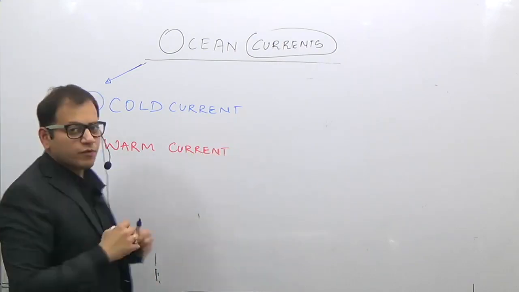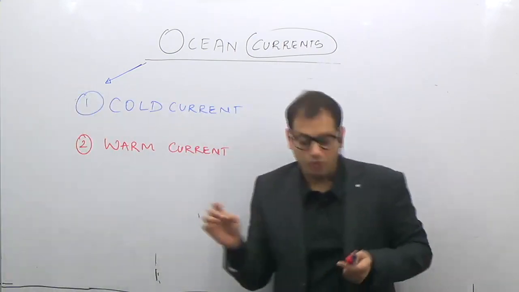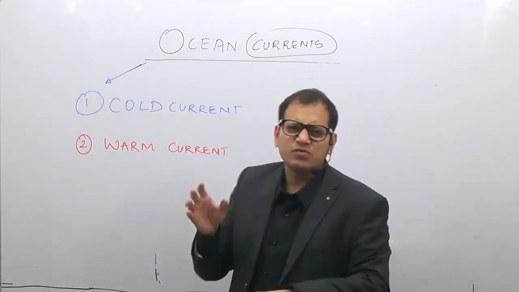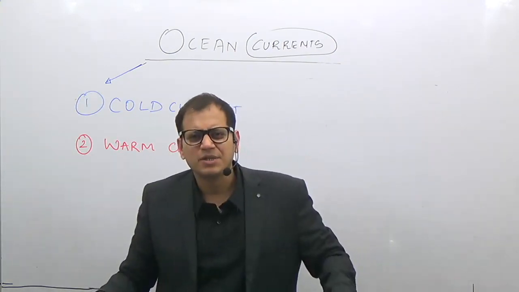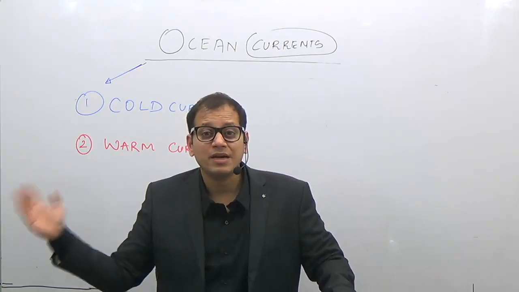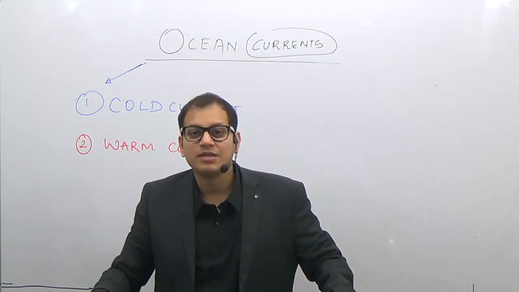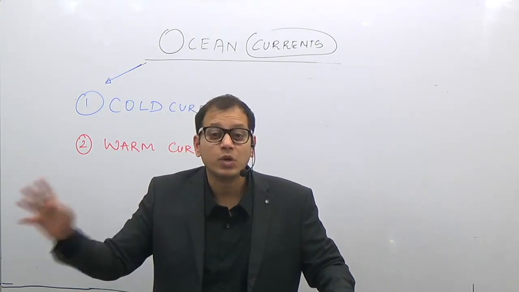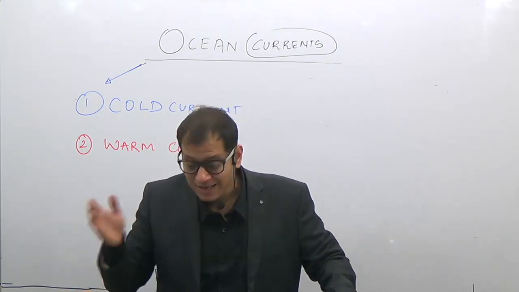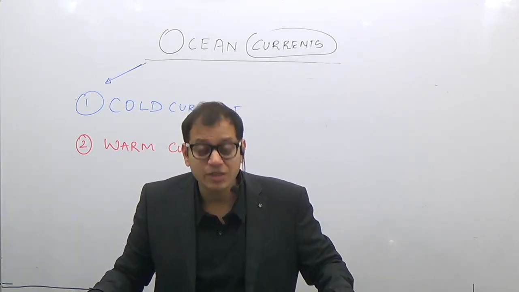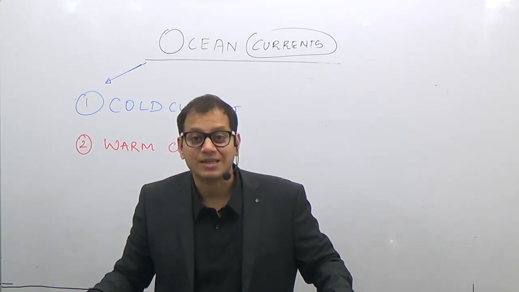So the two types of ocean currents are the cold current and the warm current. Based on this, how are the questions asked in the examination? The questions can be: describe the currents of the Atlantic Ocean, describe the currents of the Indian Ocean, describe the currents of the Pacific Ocean. This is one type of question which can be asked. The second type of question can be: what is the significance of an ocean current? What is the importance of an ocean current system?